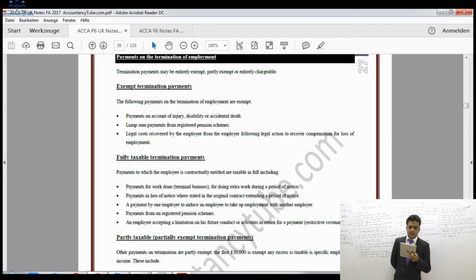Right, then after that it says that the employer must tell HMRC about the termination settlements by 6th of July following the tax year. So if you are an employer, you must tell HMRC which employees have left, and that you are going to give them terminal payments. Whatever the tax on that is, HMRC will then collect, and they will have it in their records as well.